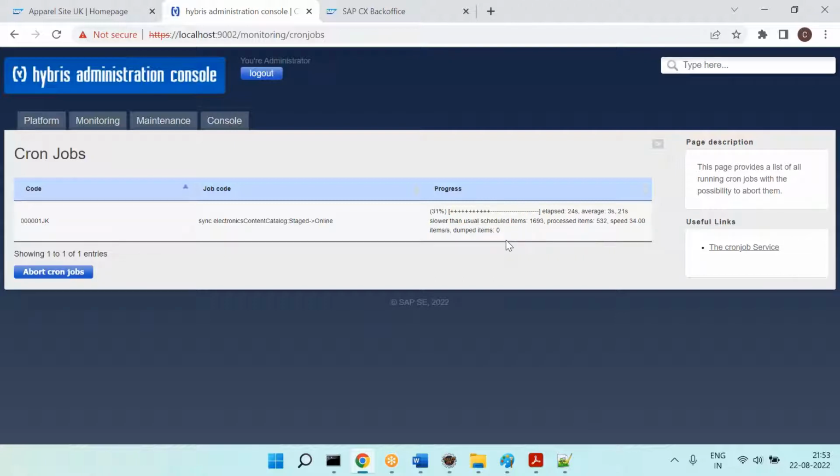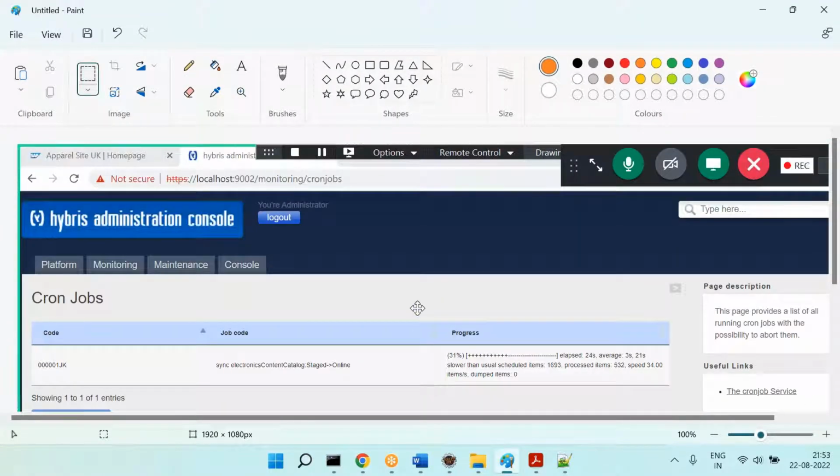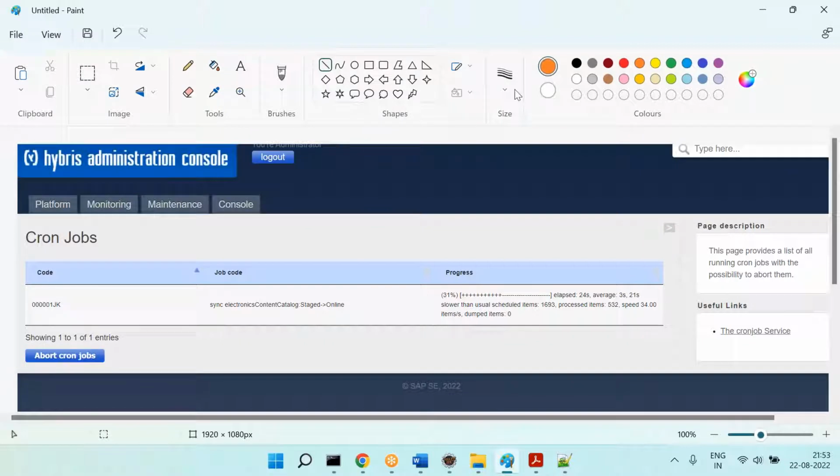Why I have run that job is you need to know the meanings of this. Can you please observe here? Right now I am running one job. The purpose of this job is sync. What is the meaning of sync? We will understand in the coming days. For now, just remember that I have run one job.